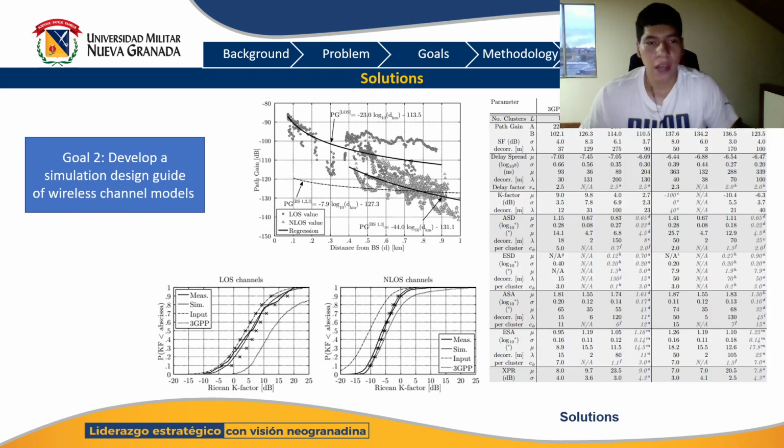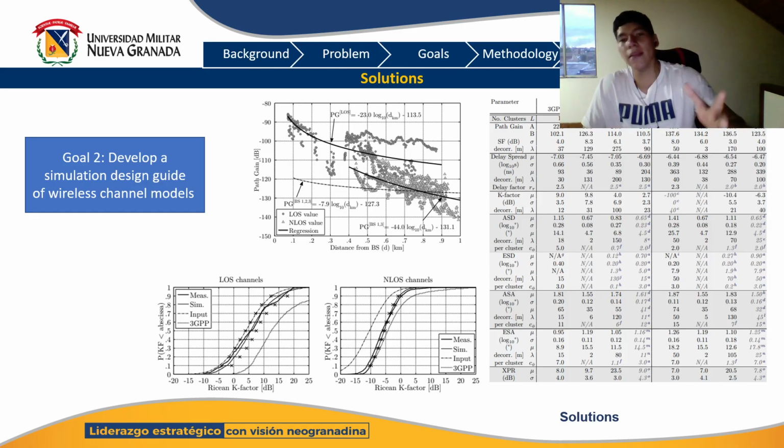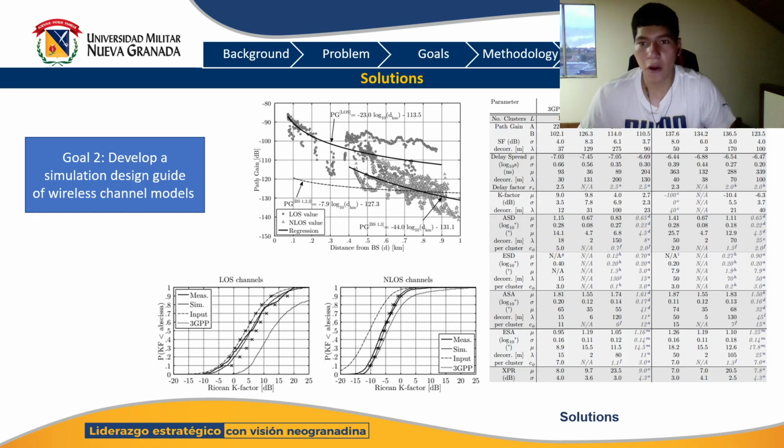Next, how can I develop a simulation design guide of wireless channel? This is not a guide, but these images are helping me take all the information from the measurements, so we can see loss, with line of sight or without line of sight, how the measurements have to be in those places, or the dB loss.